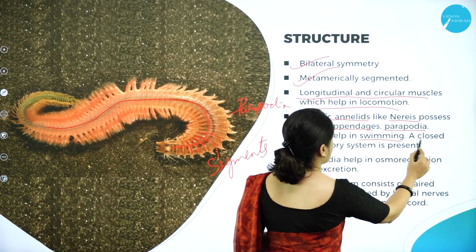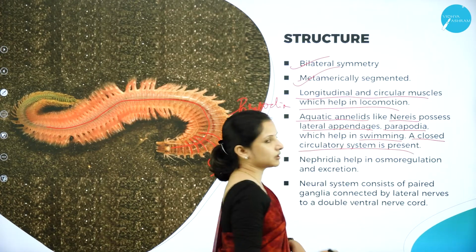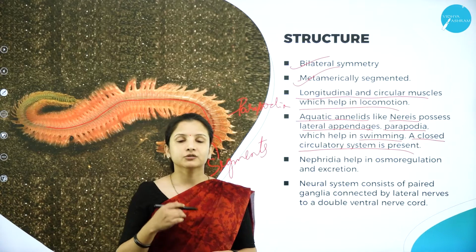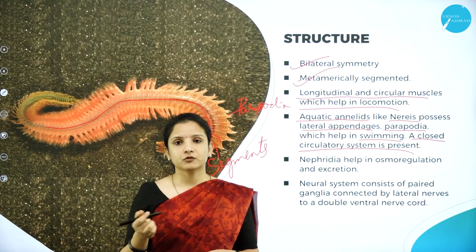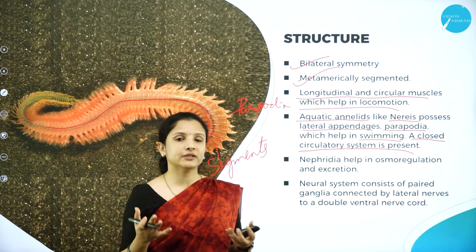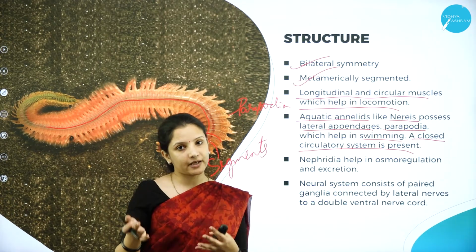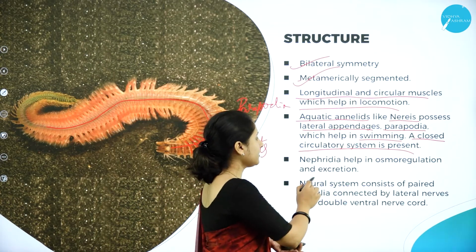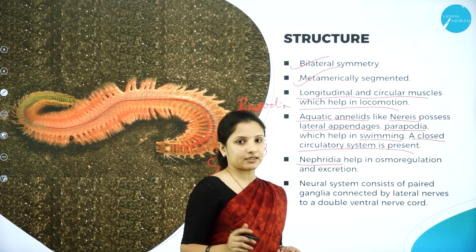And also they have a closed circulatory system. So the heart, it is a closed circulatory system. That means they have proper veins and blood vessels to carry the blood to different parts of the organ. And they have nephridia. So nephridia is nothing but kidney.